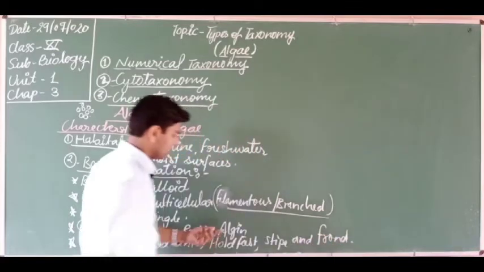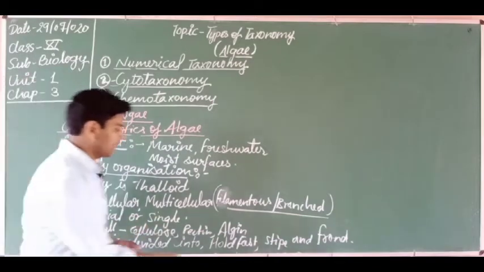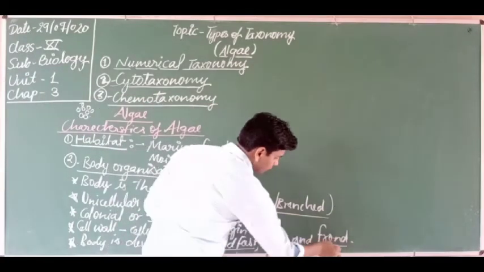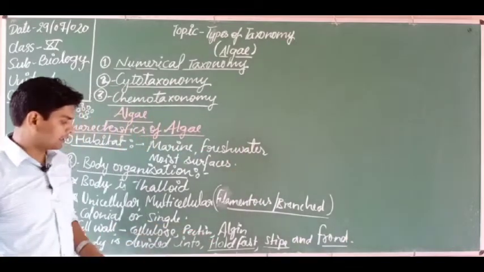So these are three important terms, students. Many times these are asked in your exam. What is frond? What is stipe? What is hold fast?